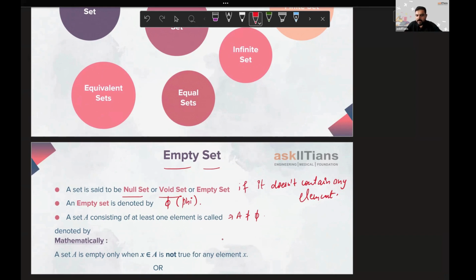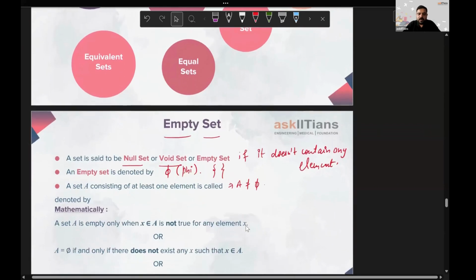We just write the curly braces and we don't put anything inside this. It means there was a set, yes, but because it's empty, there is no element inside it. So if just the curly braces are given to you, that also denotes the empty set. All right. So now we're moving ahead.